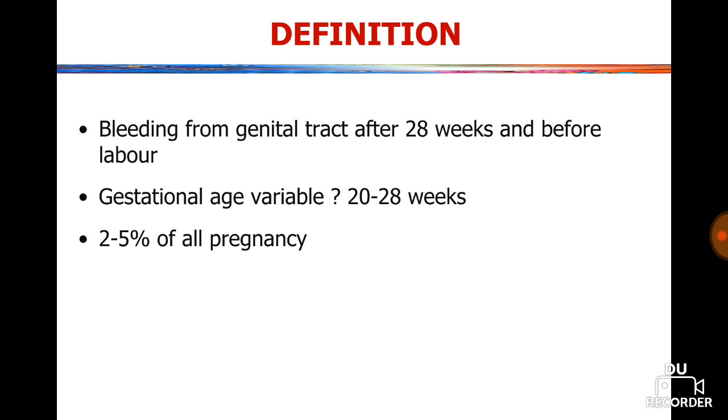So first understand what is the definition of antepartum hemorrhage. Antepartum hemorrhage is bleeding from the genital tract after 28 weeks and before labor. Gestational age is variable, between 20 to 28 weeks, but there is discrepancy in that. But a viable age is 28 weeks, that's why we take 28 weeks here. And the incidence is 2 to 5% of all pregnancies.